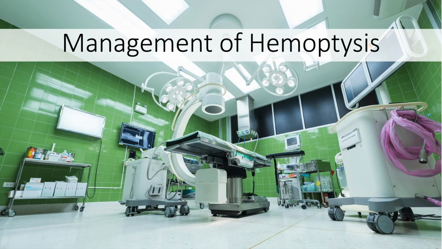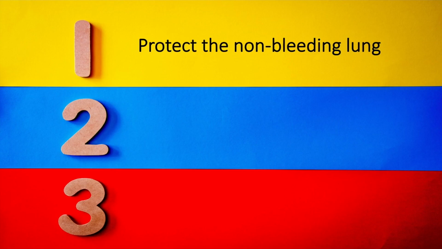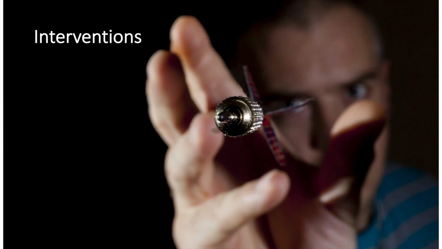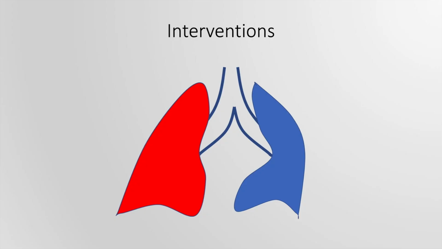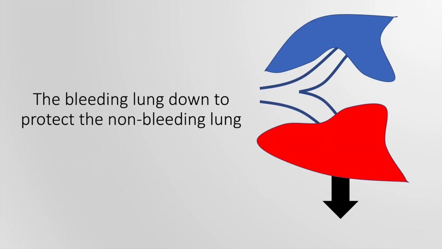The management of hemoptysis includes 3 simultaneous goals. These include protecting the non-bleeding lung, locating the site of bleeding, and controlling the bleeding. We'll learn about the interventions to control hemoptysis with the schematic diagram. This is the bleeding lung and this is the non-bleeding lung. We must keep the non-bleeding lung up and the bleeding lung down to protect the other lung.